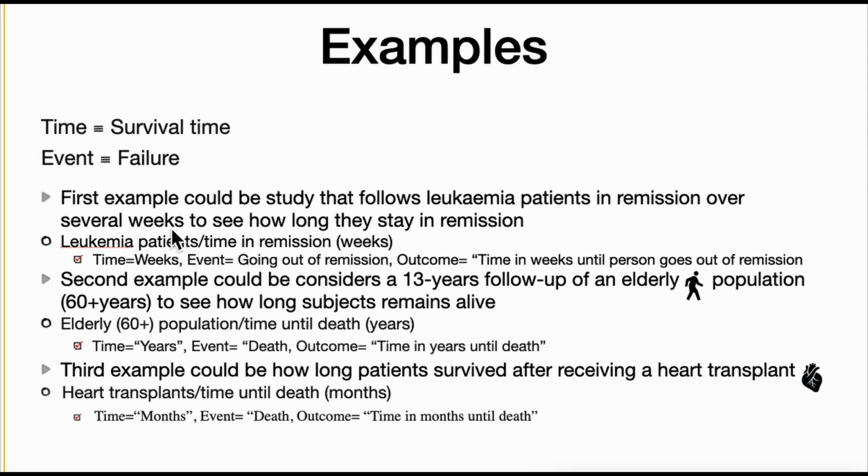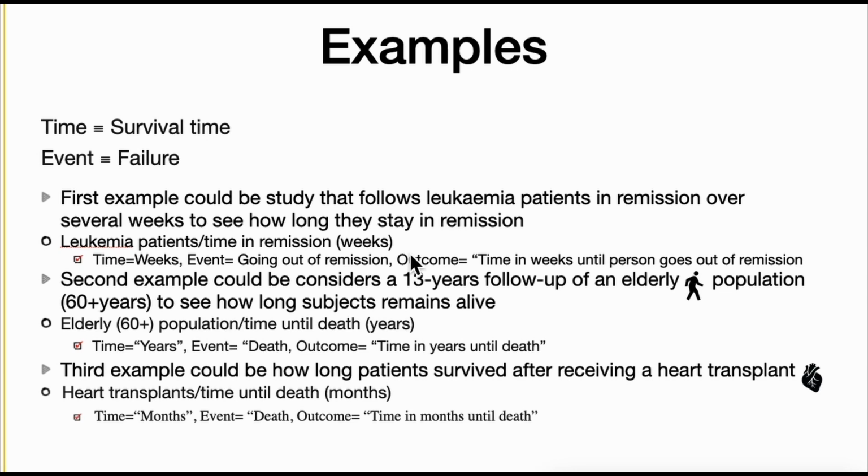We know from this that our time is in weeks. The event: because we ask how long they can stay in remission, your event would be going out of remission, because only then will your event occur. Now the outcome of interest would be time in weeks until the person goes out of remission, because we are following up the subjects from the beginning until they go out of remission. From the beginning until the day the person goes out of remission would be your survival time.